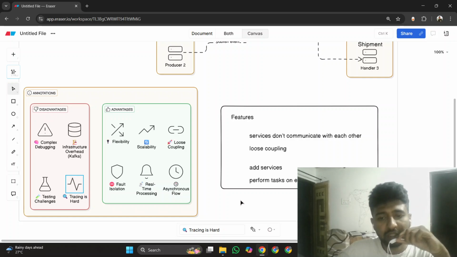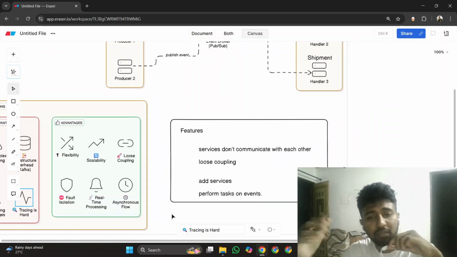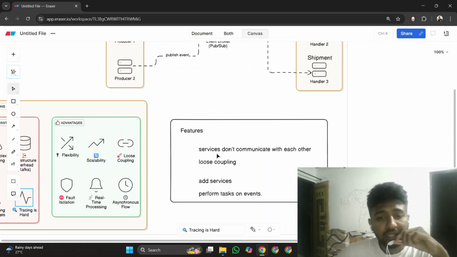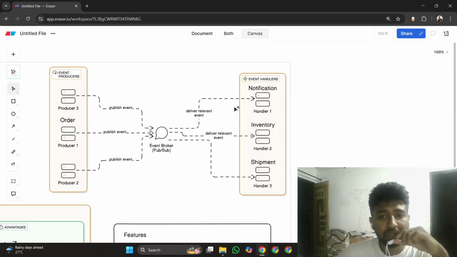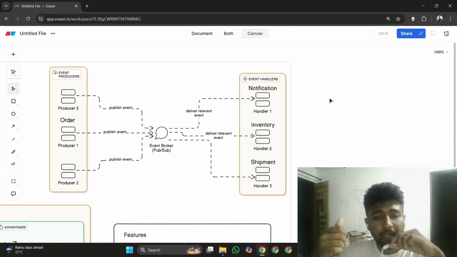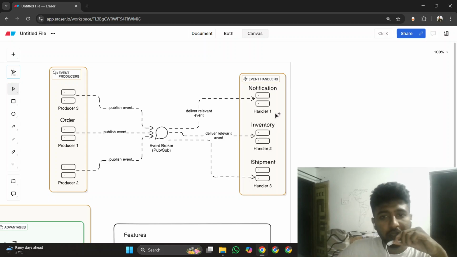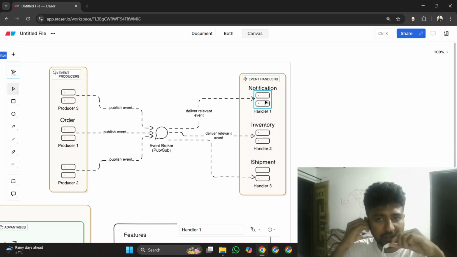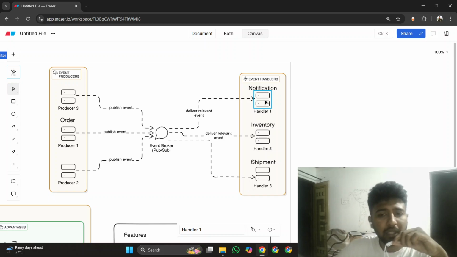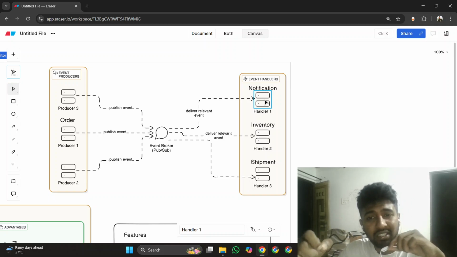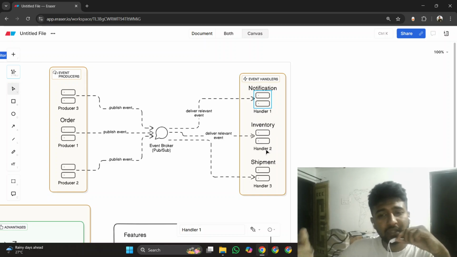Then we have discussed some disadvantages. Now we have to discuss some features. Here it is written that services don't communicate with each other, right? What I mean to say is services are reacting or triggering based on events caused by the event broker or the services before them. It is not necessary that a service is dependent on the broker only. A service can be dependent on another service as well. Here in this architecture, services can emit events as well. Services also emit their own events, and services can listen to other services.